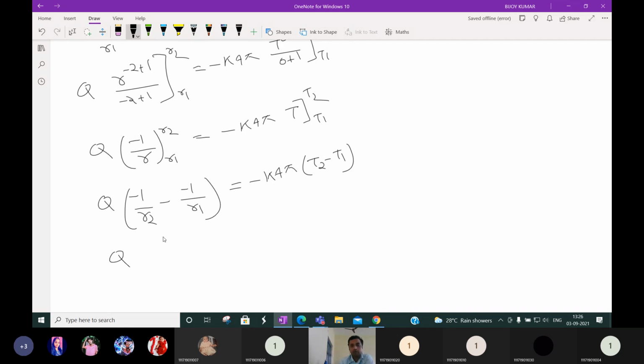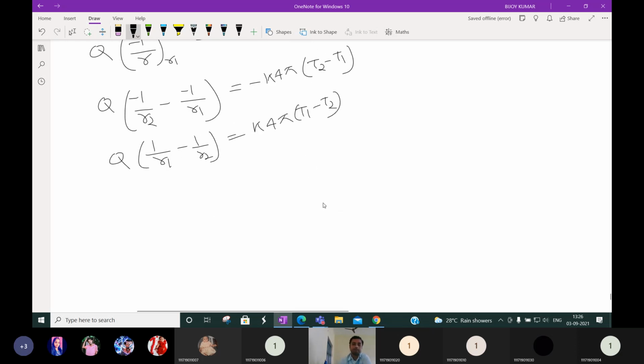Then it will be q is equal to 1 by r1 minus 1 by r2. Minus minus it will be plus, so plus 1 by r1 minus 1 by r2 is equal to k 4 pi. We can write it as t1 minus t2, because this minus term I kept inside the bracket, so this t2 minus t1 will now be t1 minus t2. So here you can write q is equal to r2 minus r1 by r1 r2 is equal to k 4 pi times T1 minus T2.